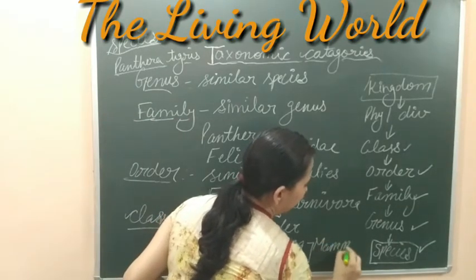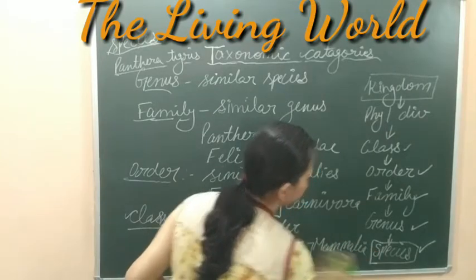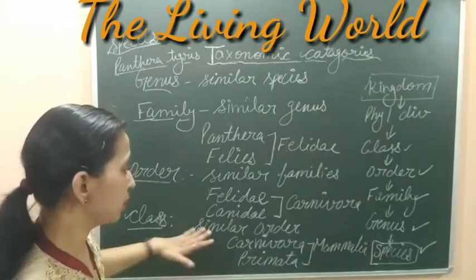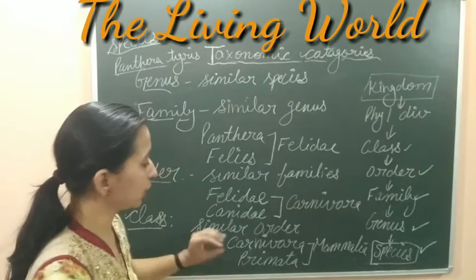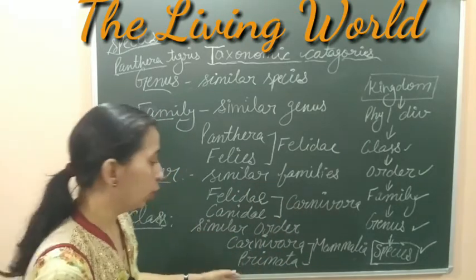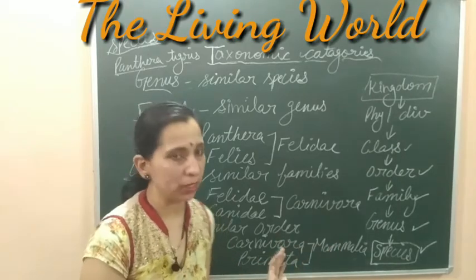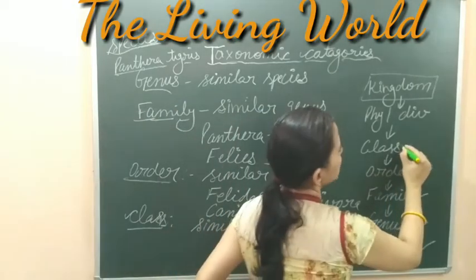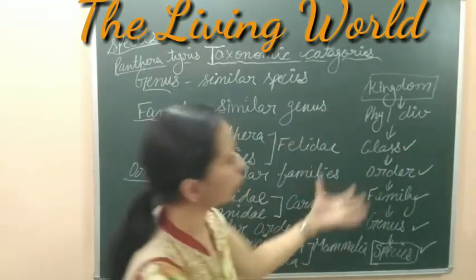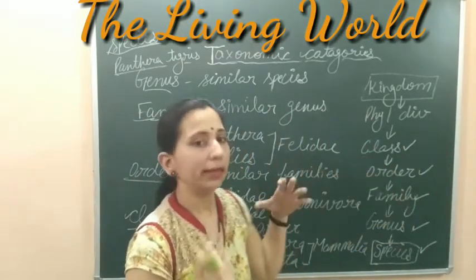Class is Mammalia. So this is about the class in which the similar orders are included. Here two orders, like Carnivora and Primata, both of these two orders are included into a class, that is Mammalia. So we have done up to class. Now let's come on to one more, the bigger category, that is the phylum.